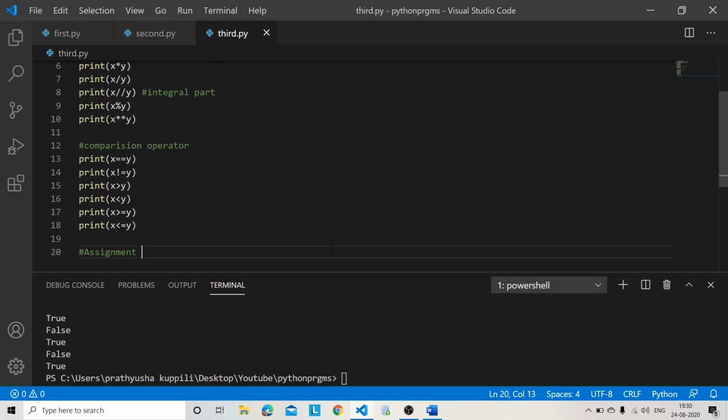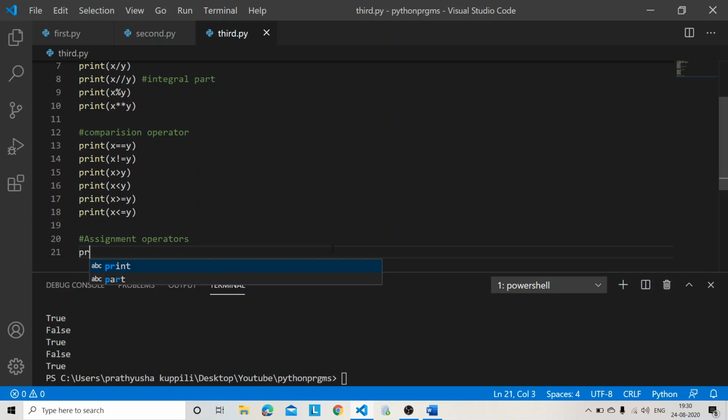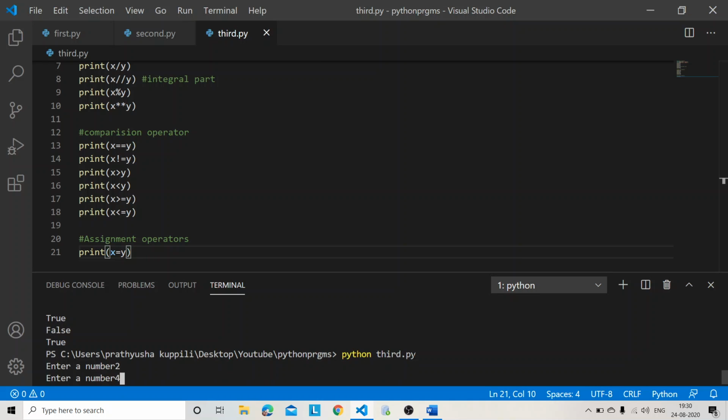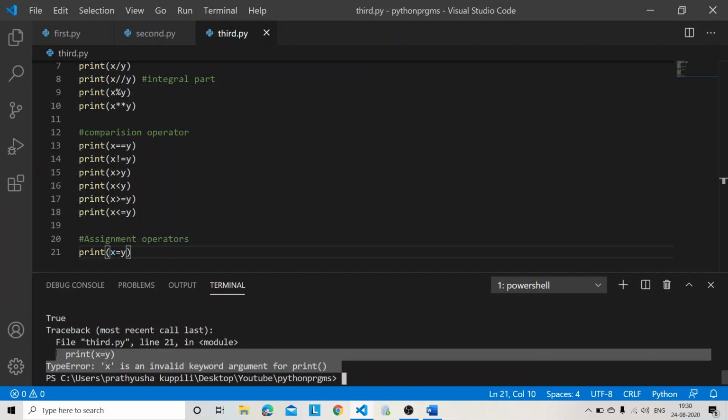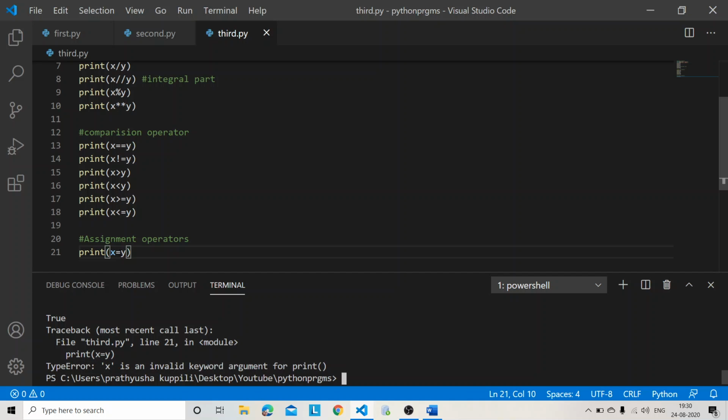Assignment operators. Print x equal to y. Invalid keyword. Why am I getting this? Because x is equal to y. Assignment means we will be assigning a value to that.